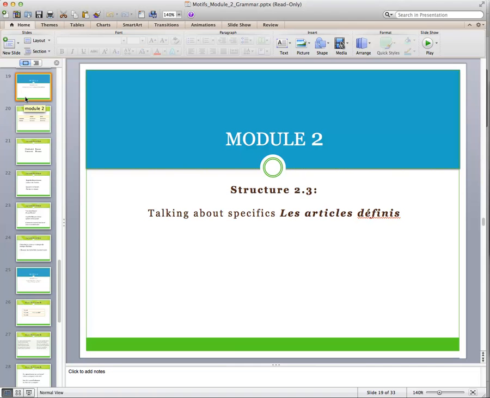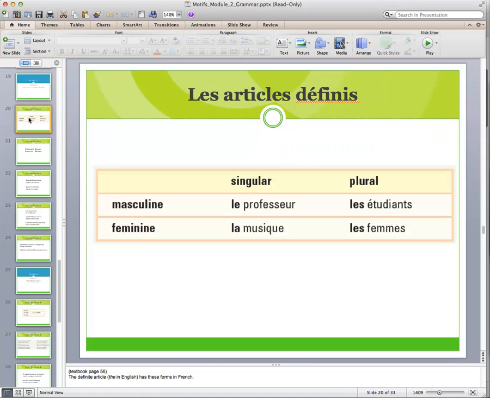Bonjour! In Structure 2-3, we'll be talking about les articles définis, definite articles. In Module 1, we talked about indefinite articles. And if you'll remember, we said that indefinite articles were words that were a, an, and some in English. This week, we'll be talking about definite articles. The definite article is the word the in English.